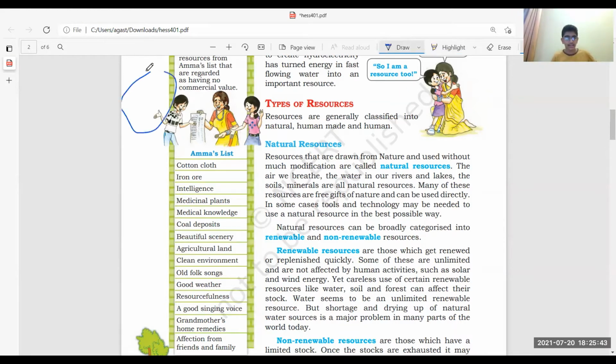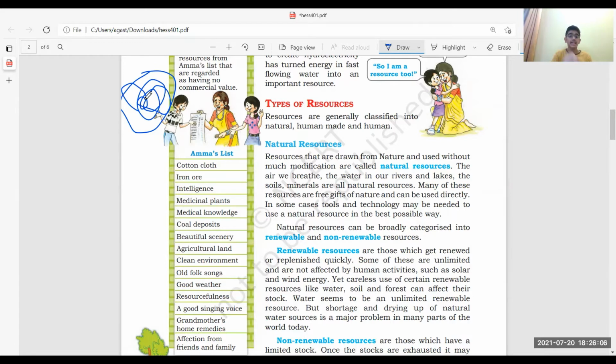Think that this is a lake, and the lake has dried up because of summers. Now winter has arrived. It's July month, winter has arrived. Because of the process of water cycle, this lake is being filled with water. Why is it renewed?